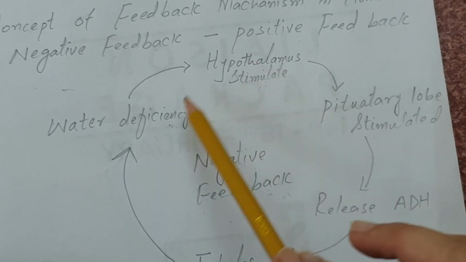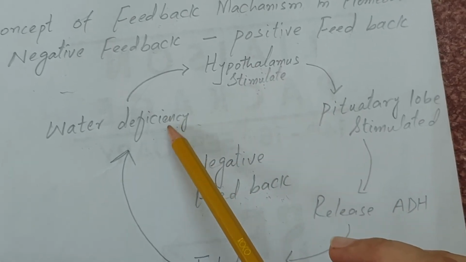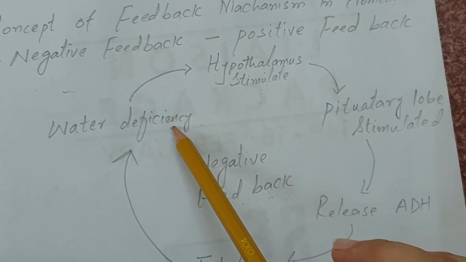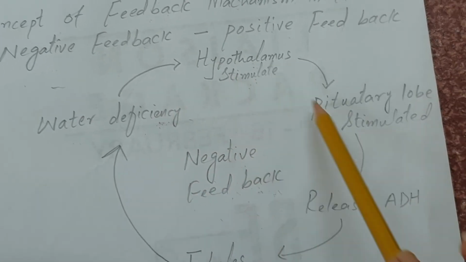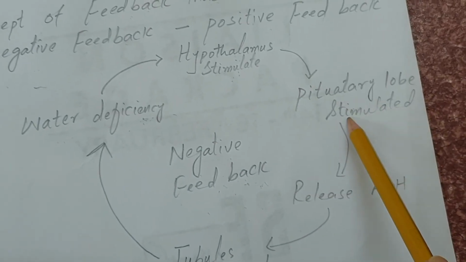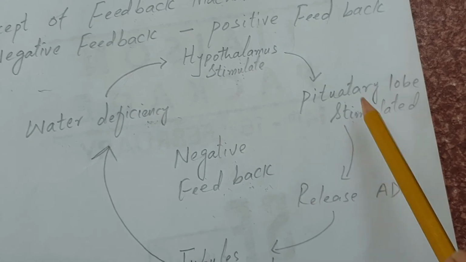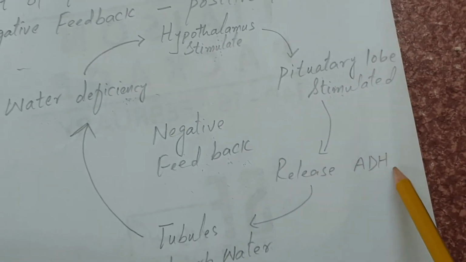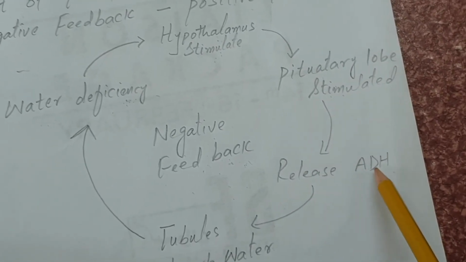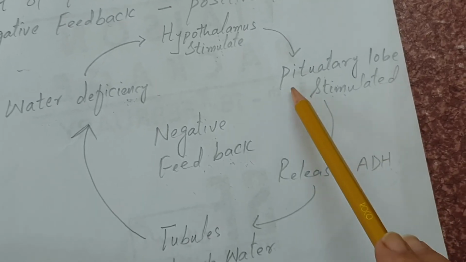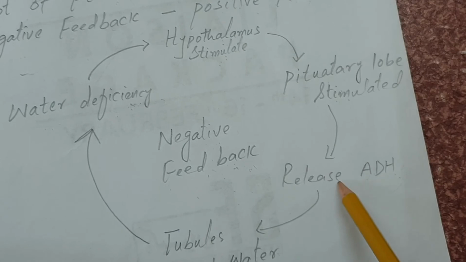The hypothalamus, when it receives this information, stimulates the pituitary lobe, and the pituitary gland releases ADH, antidiuretic hormone, a special hormone.